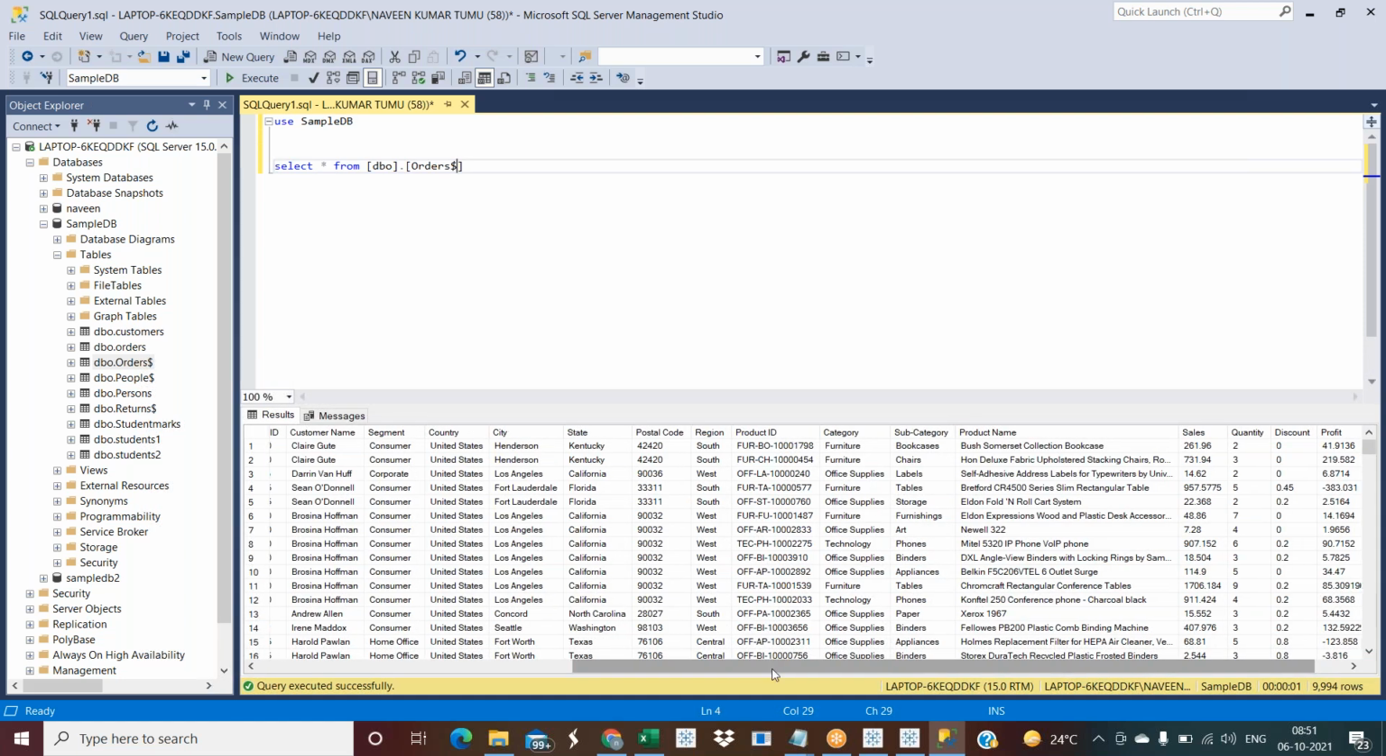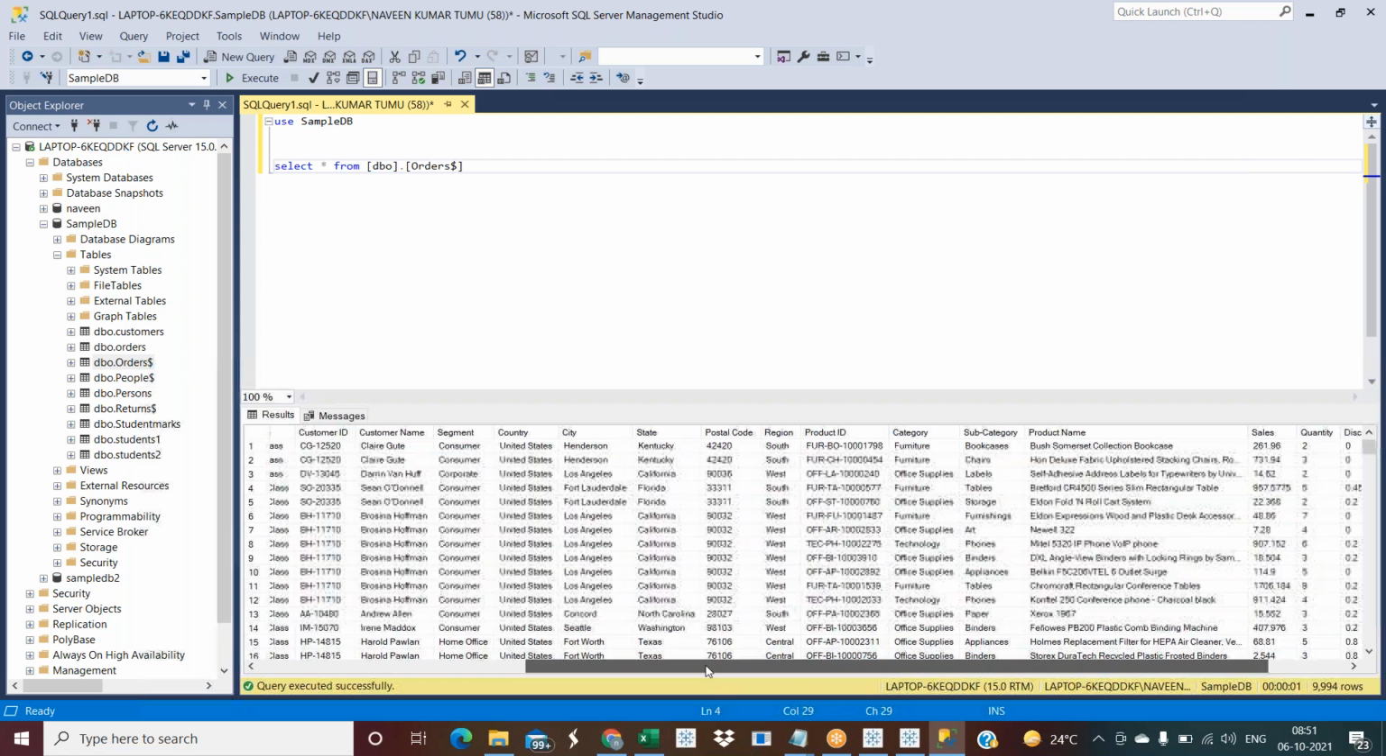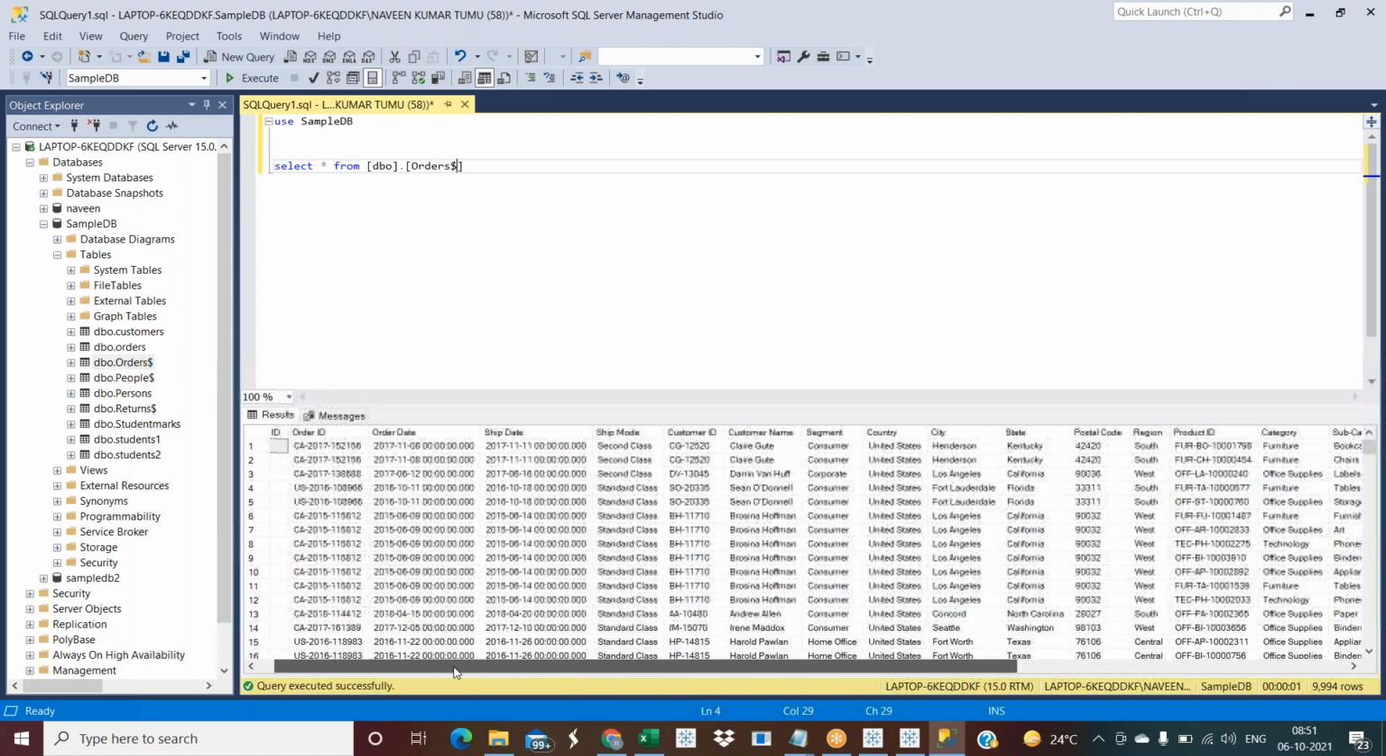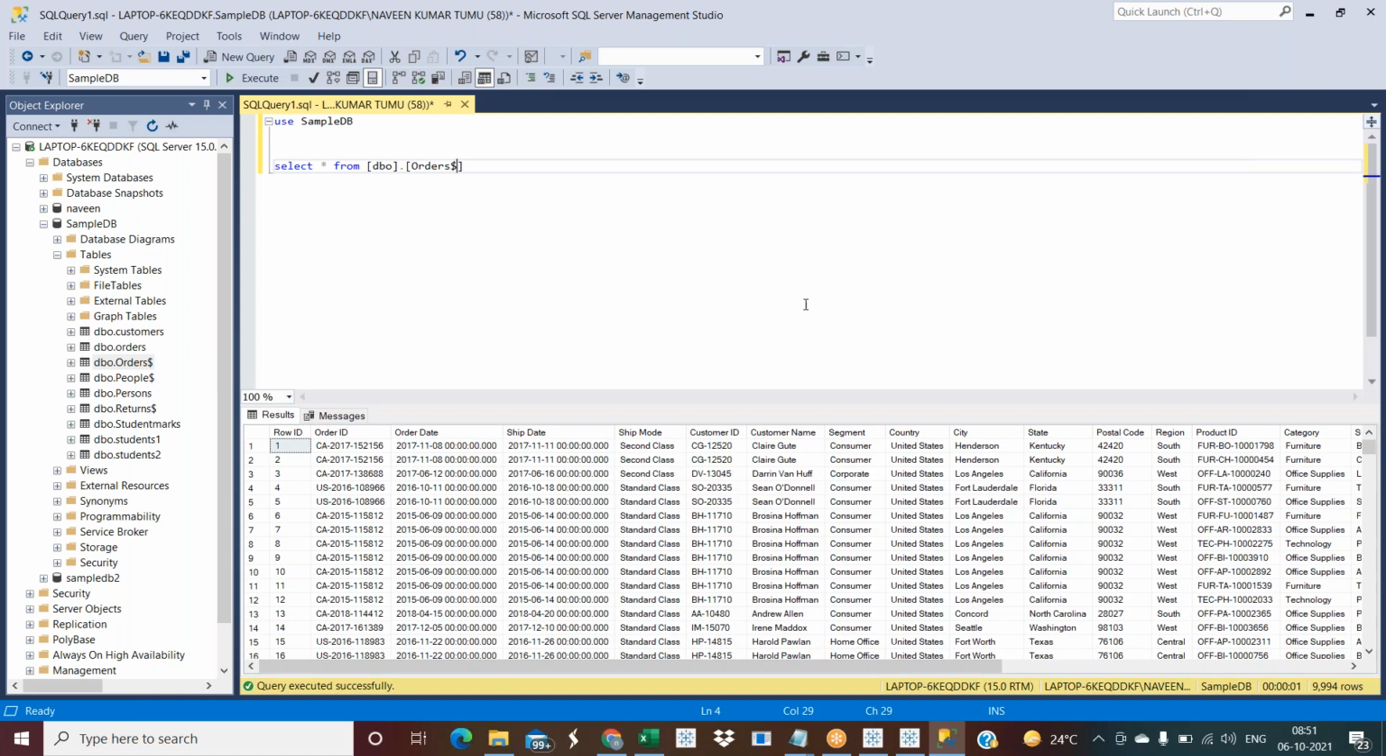How do you connect with SQL databases? How do you get the data from SQL databases? How do we do all these things? Tomorrow we'll see, but as of now, this is the environment of SQL Server. I'll tell you everything about how we are going to do it.